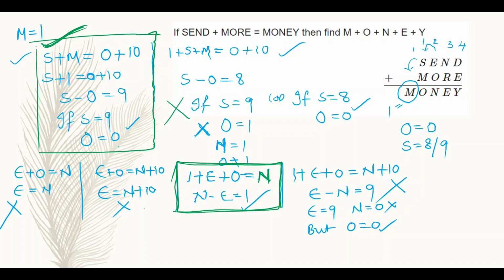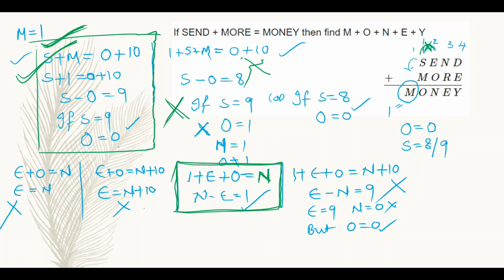This is also a wrong assumption. Here I came to know one thing: there will be no chance of any carry from E and O to SM. So in my first consideration, I have taken only S plus M, not S plus M plus 1. In the second consideration, I have taken 1 plus S plus M, so that is a wrong assumption.